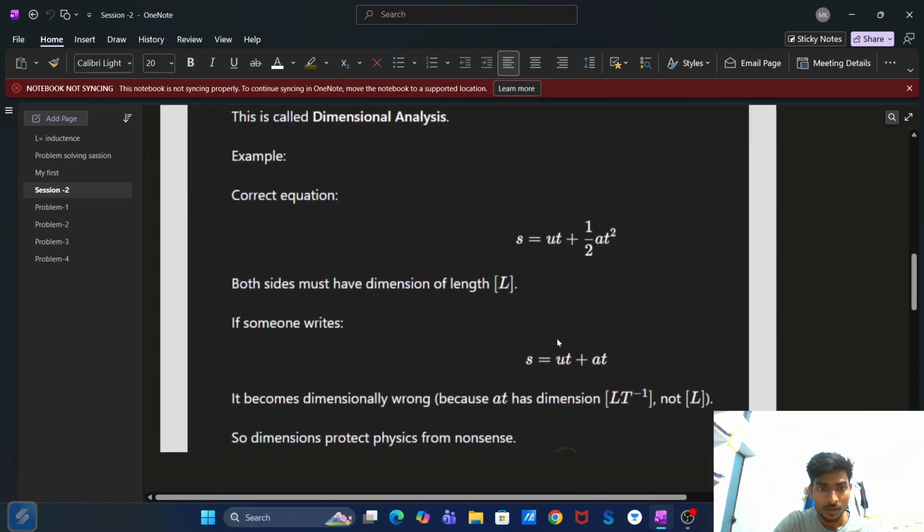So someone writes an equation like s = ut + at. We can directly point out that this equation is wrong, because the dimension of s is length. Here ut also has the dimension of length, but at does not have the dimension of length. So this equation is completely wrong in terms of physics. Mathematically it is right, but in terms of physics it is a completely meaningless equation. It becomes dimensionally wrong because it has dimension LT^-1, not L. So dimension protects physics from nonsense.